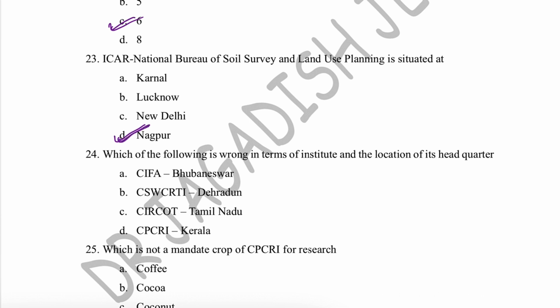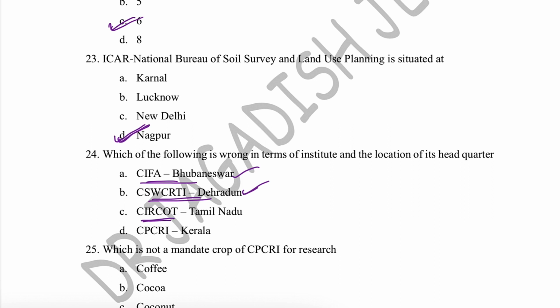Then which of the following is wrong in terms of institute and its location of headquarter? So basically you have to remember some headquarters of different ICAR institutes. CIFA is situated in Bhubaneswar, that is correct. CSWCRTI, that is Central Soil and Water Conservation Research and Training Institute, that is also correct, and the headquarter is in Dehradun.